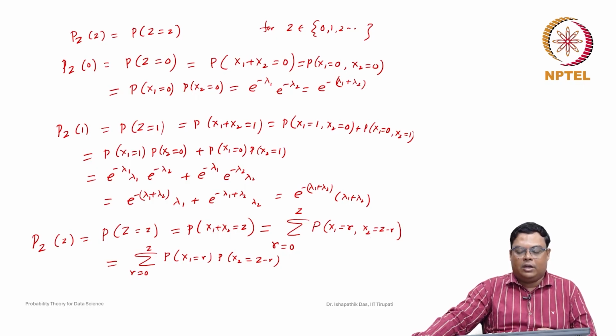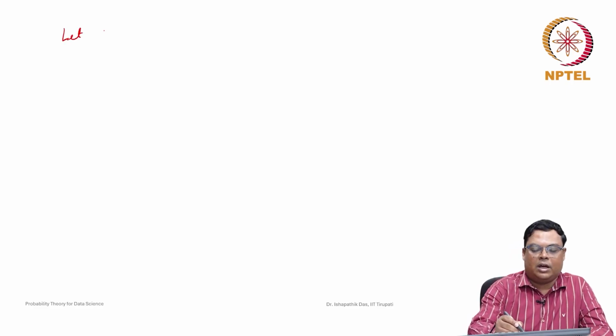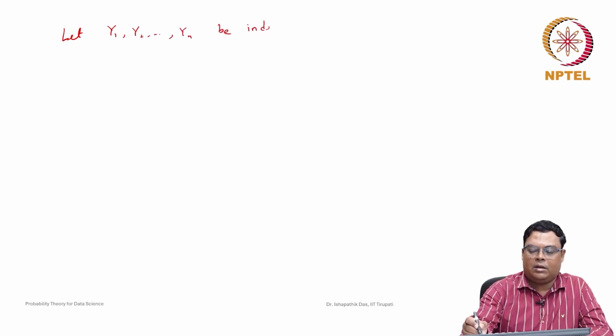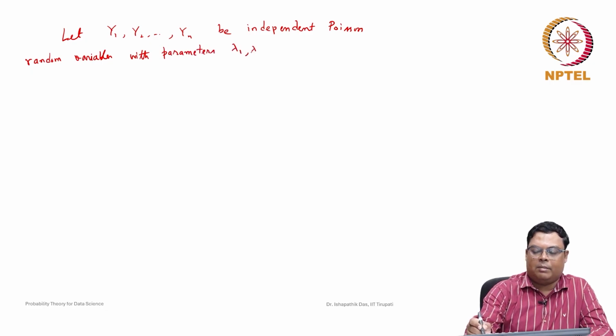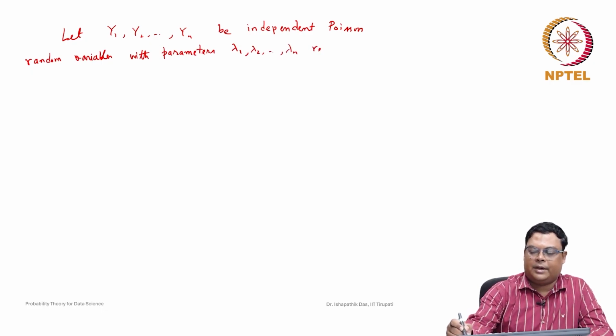So we want to know if there is any simplified technique. Now suppose next that Y1, Y2, ..., Yn are independent Poisson random variables with parameters lambda 1, lambda 2, ..., lambda n respectively.